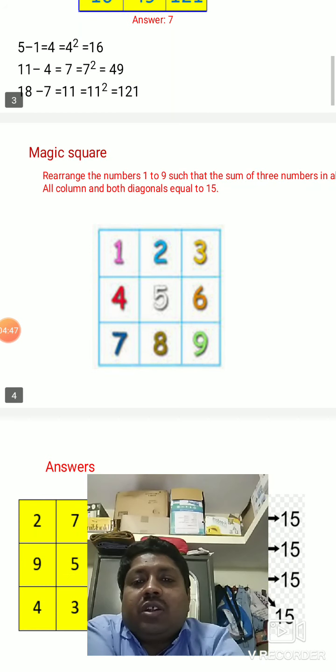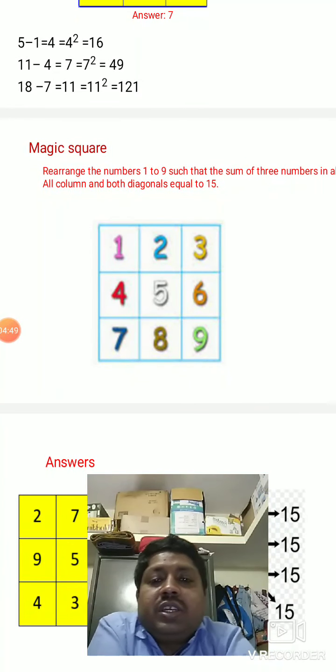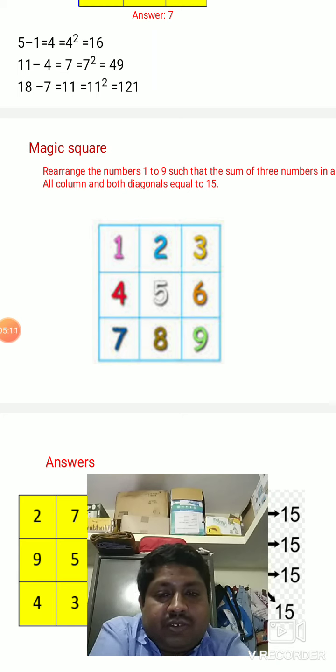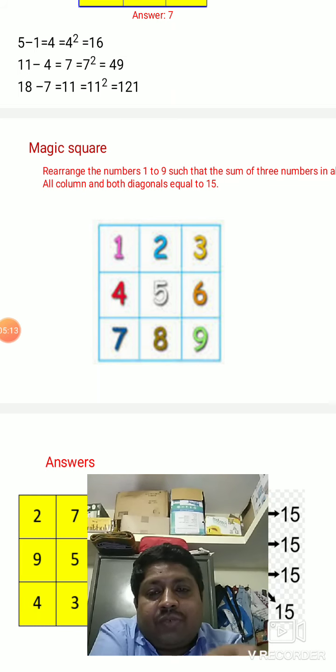Children, what do you mean by a magic square? It means rearrange the numbers 1 to 9 such that the sum of 3 numbers in all rows, all columns, and both the diagonals equals 15. Here we have 1 2 3, 4 5 6, and 7 8 9 arranged like this.